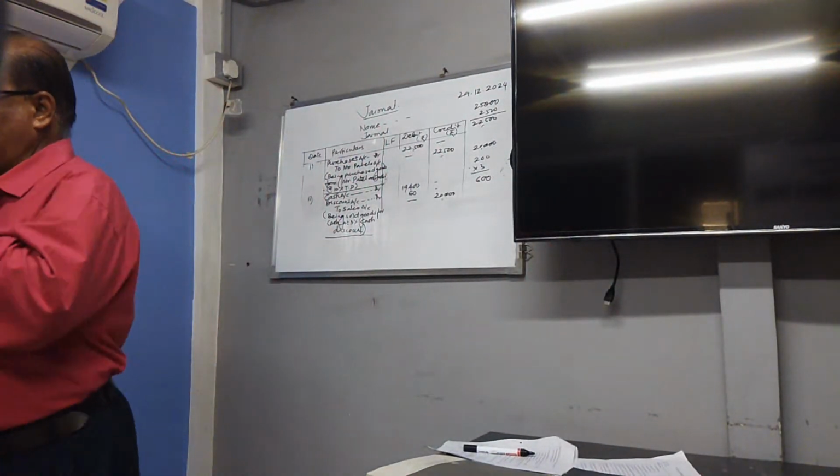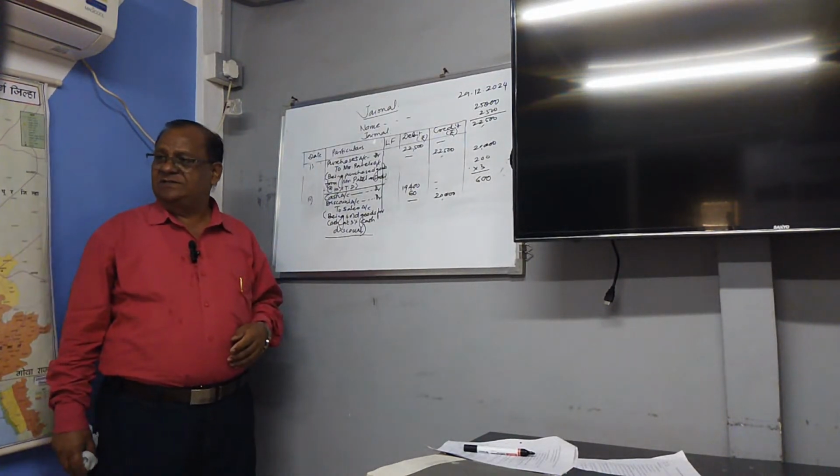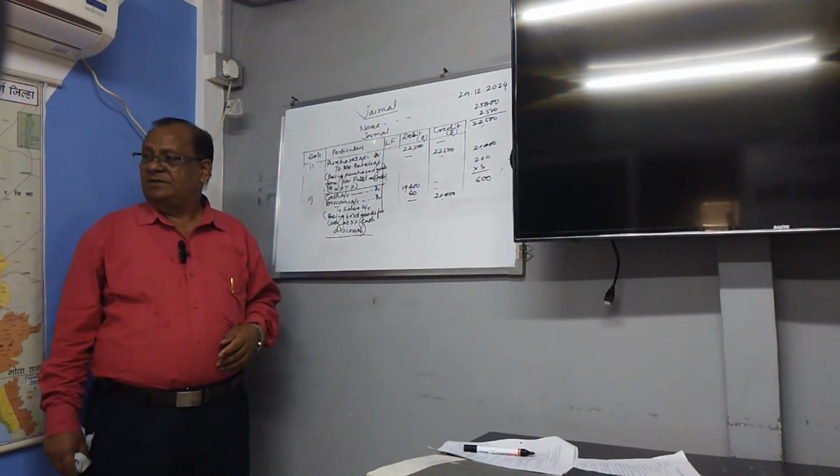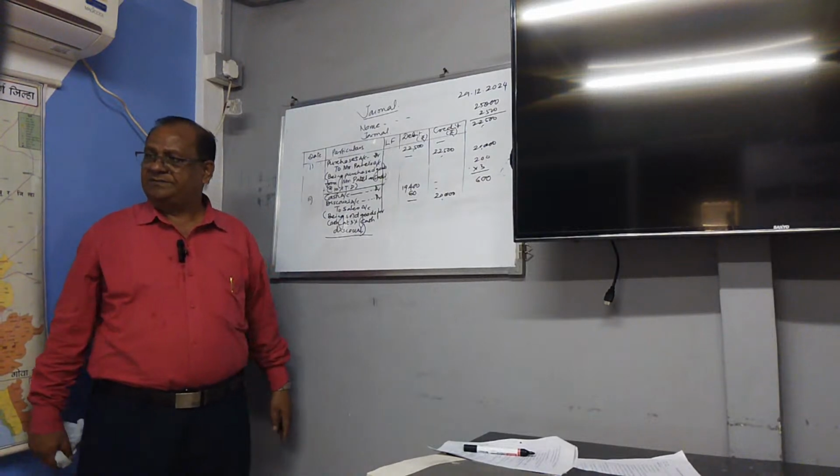I'll explain why cash account is debited. Cash account is debited because cash is real account. The debit rule of real account: debit what comes in, cash is coming, therefore debited. पैसे आले.